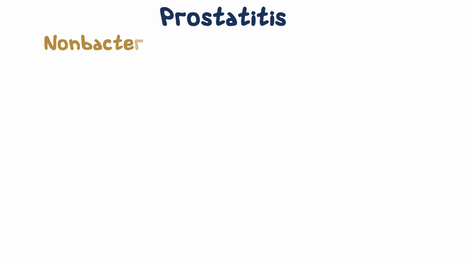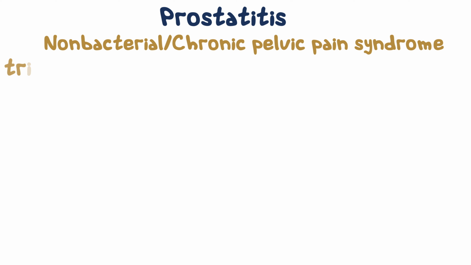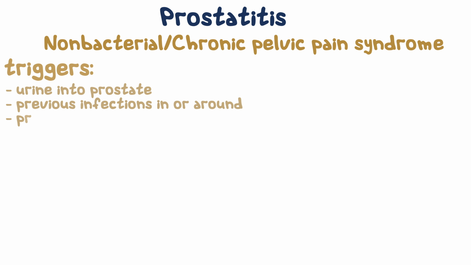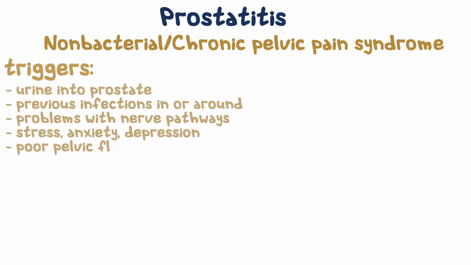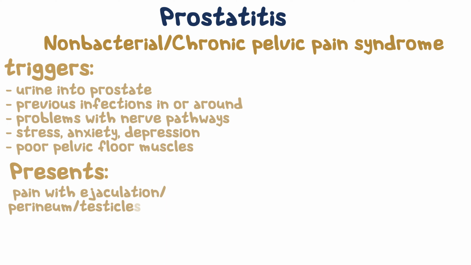Next is chronic prostatitis or chronic pelvic pain syndrome. The triggers include urine getting into the prostate, previous infection in or around the prostate, problems with nerve pathways, stress, anxiety or depression, and problems with the pelvic floor muscles. Chronic pelvic pain syndrome typically has pain as a predominant symptom, often including pain with ejaculation, pain in the perineum, in the testicles, and so on.